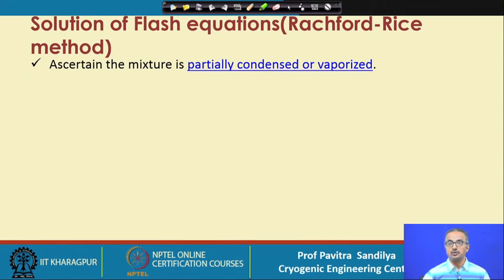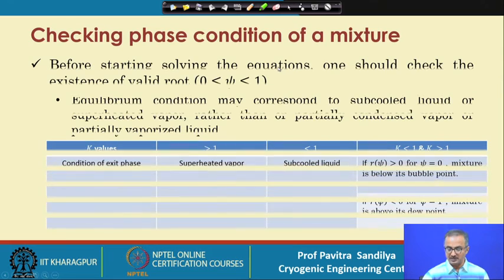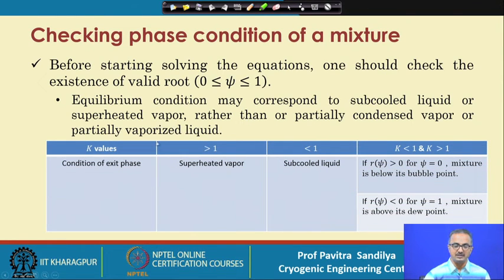Now let us go to the solution of these equations. Before we solve it, we first have to make sure that we have a partially condensed vapor or a partially vaporized liquid, because if it is pure liquid or pure vapor, then we are not going to get any kind of separation. To know this, again we have some rules.